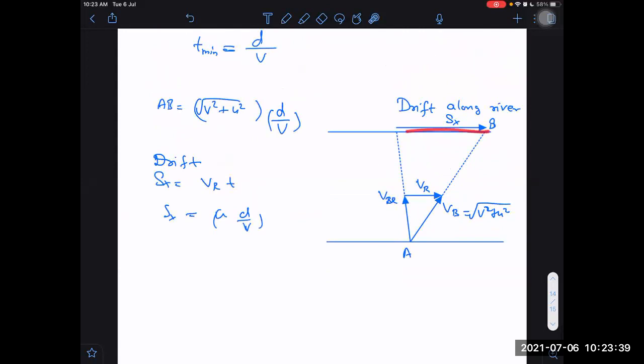If somebody gives us drift, then also we can get the time. If somebody gives us this distance, then also we can get time. What equations can we use for finding time? We can use displacement of boat upon velocity of boat, displacement of boat along x upon velocity of boat along x, or displacement of boat along y upon velocity of boat along y.